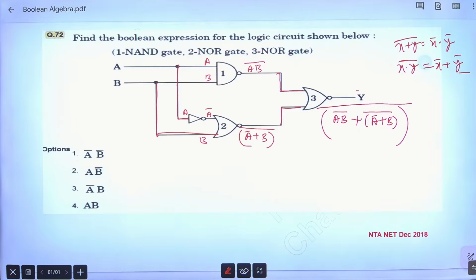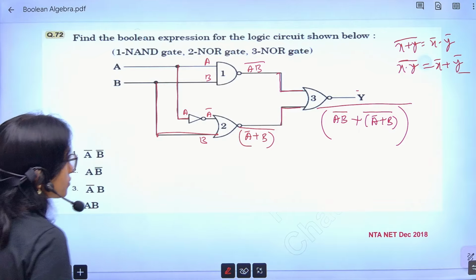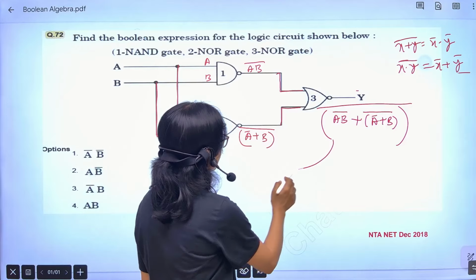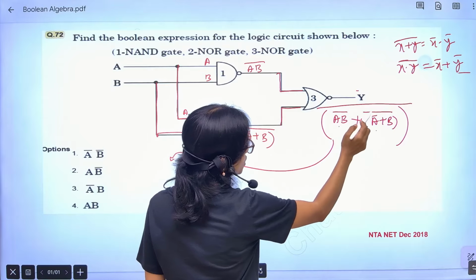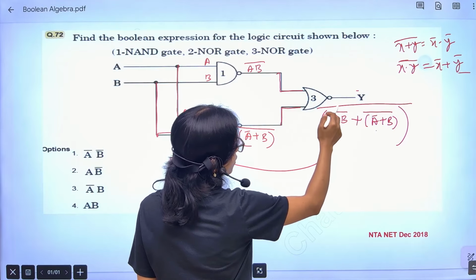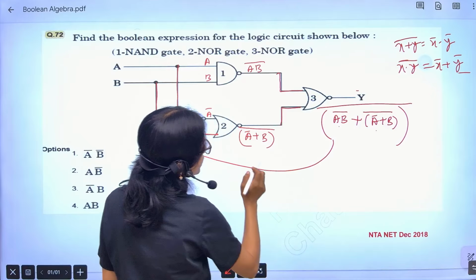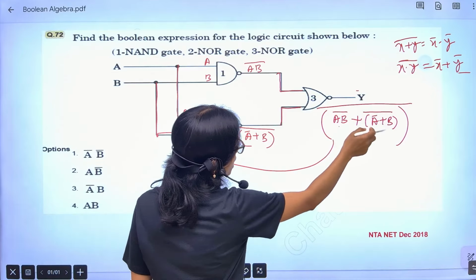So from this one, I will solve. This one is x, this one is y. I will think now it is bar, so I can write it as x plus y whole bar.